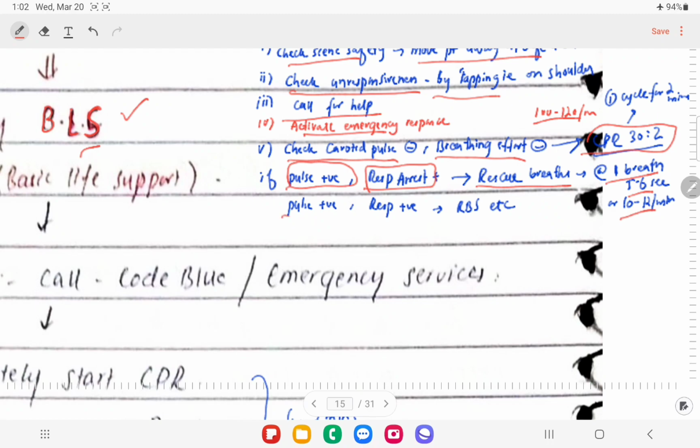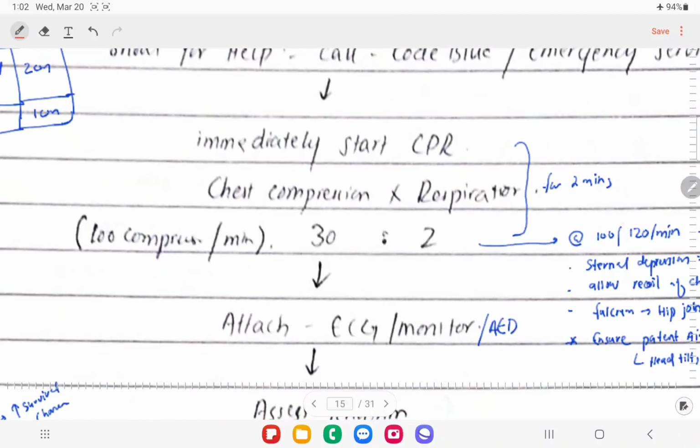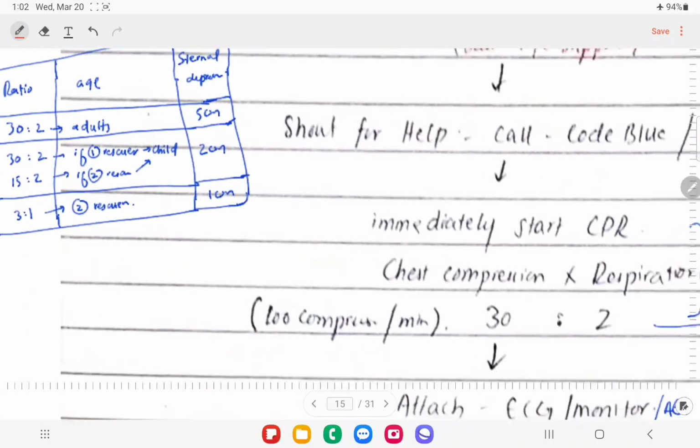If pulse is present and respiratory effort is also present, you're going to check some other causes of the collapsed state of this patient. You're going to check: hypoglycemia can lead to that, stroke can cause that, so you have to check the other causes of that, okay?